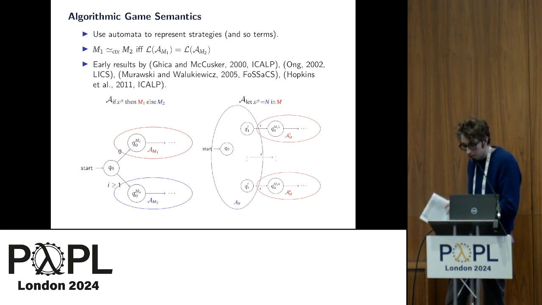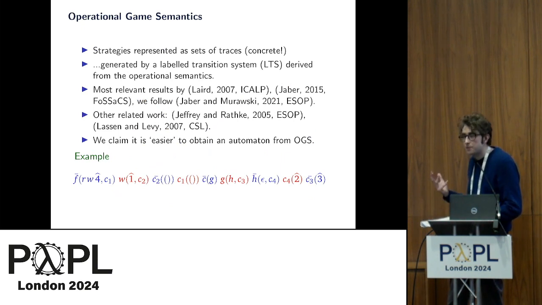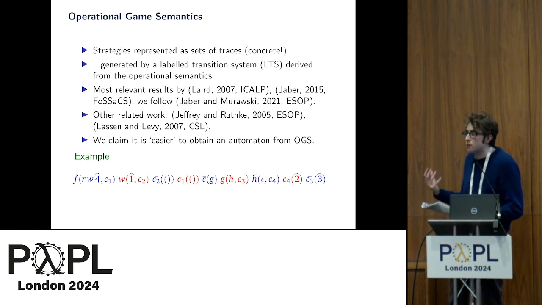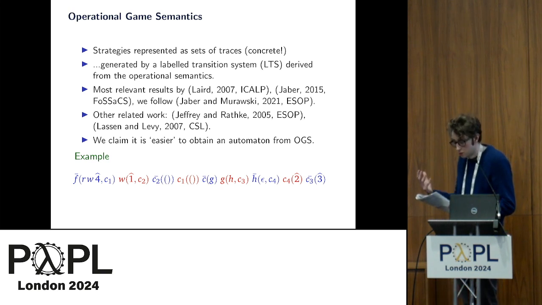So instead, we're going to build upon operational game semantics, which we've seen quite a lot already today. In this presentation, we have a concrete representation of strategies as traces of some label transition system. And we claim that those label transition systems form a very good starting point from which to obtain an automaton, due to the inherent similarities. Namely, they both have a notion of state, they both have a notion of transition.